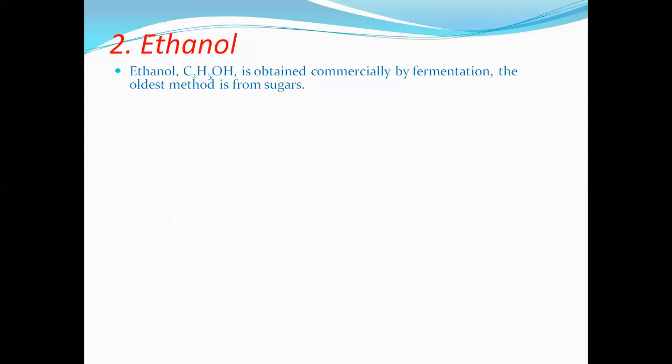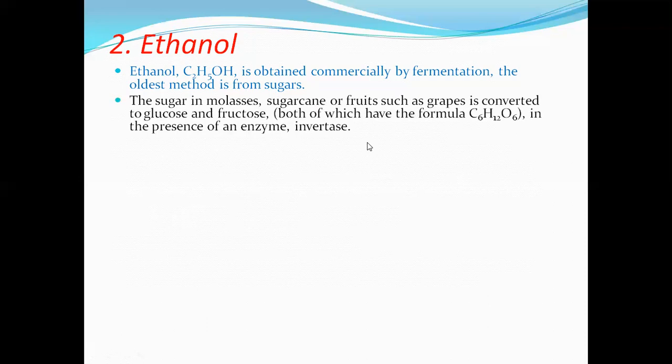Ethanol is obtained commercially by fermentation method, especially the fermentation of sugars. The oldest method was preparation of ethyl alcohol from sugars by fermentation. Sugar in molasses, especially sugar cane, or fruits such as grapes is converted into glucose and fructose.